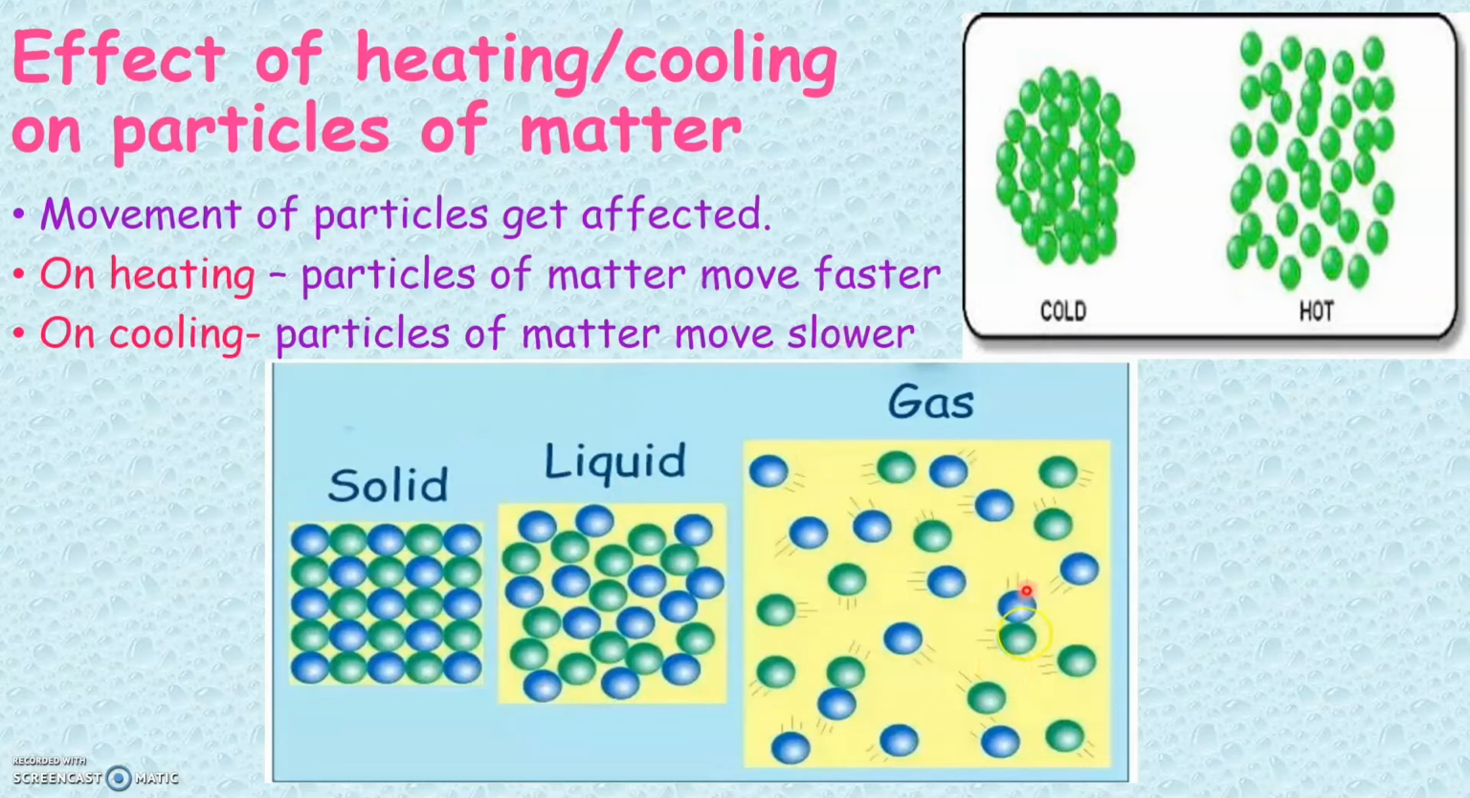So when we cool gas, all these particles of gaseous state start moving slowly and it becomes like that of the liquid state. On cooling liquid, again, we have learnt on cooling particles of matter move slowly. So on cooling liquid state, all these particles of liquid state will move slowly, and that is how it becomes a solid state.